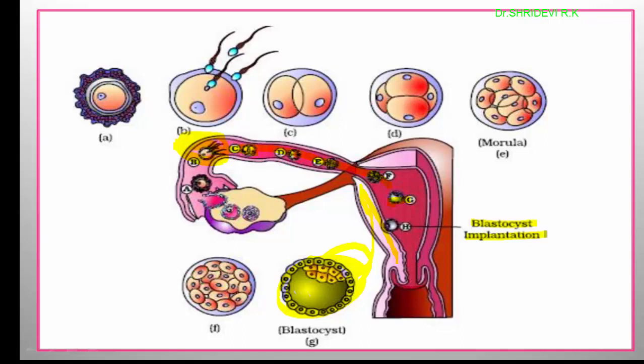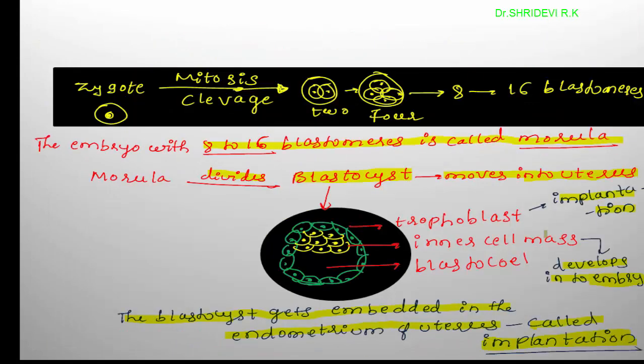The covering of the blastocyst is called trophoblast. It contains the cavity called blastocele. It also contains the inner cell mass which develops into the embryo, and the trophoblast helps in implantation. Implantation is a very important step in human reproduction. The blastocyst gets embedded in the endometrium of the uterus. It is called implantation. So these are the things that I wanted to explain with respect to fertilization and implantation. I hope it is clear for you.